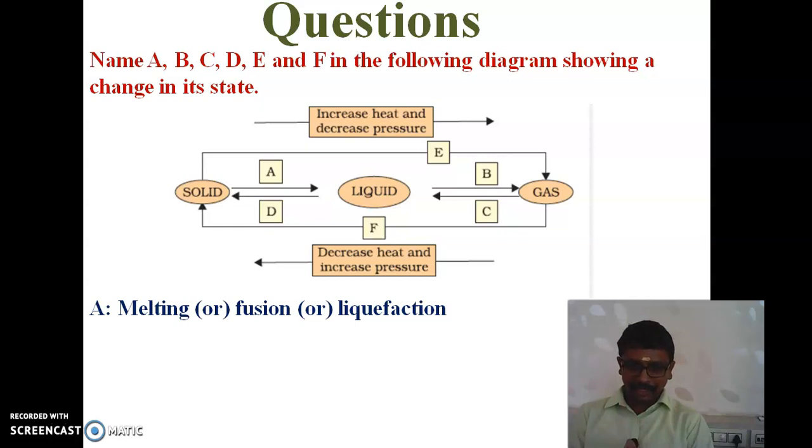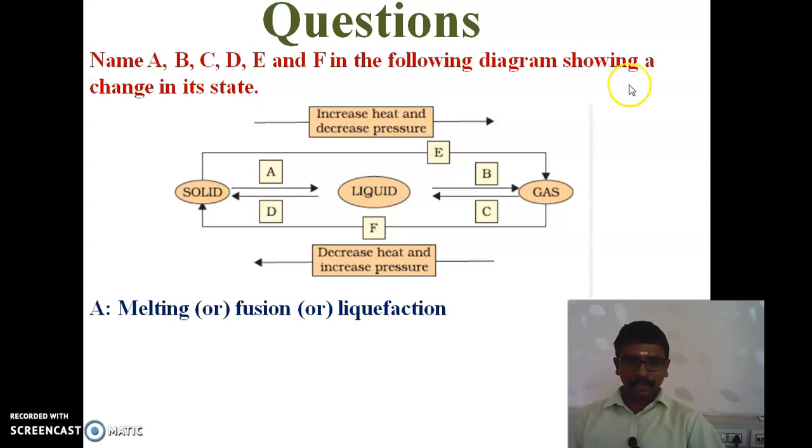Take an ice cube. What state will it be? Solid state. When we increase the temperature, it will be converted to liquid state. That process we can call melting or fusion, or liquefaction.